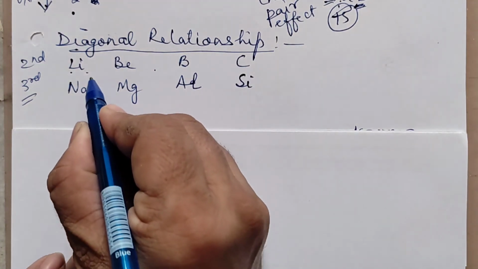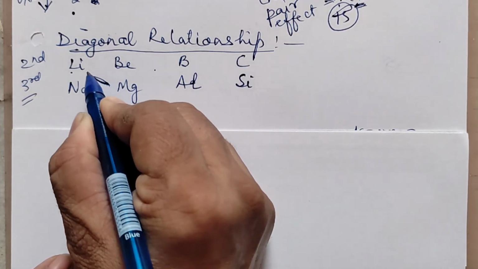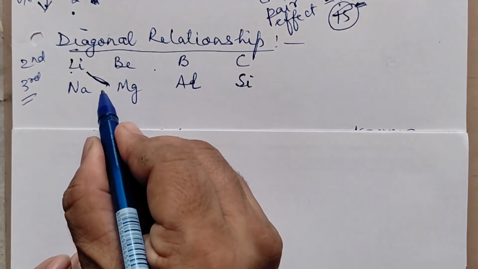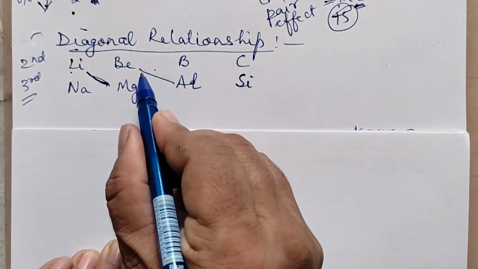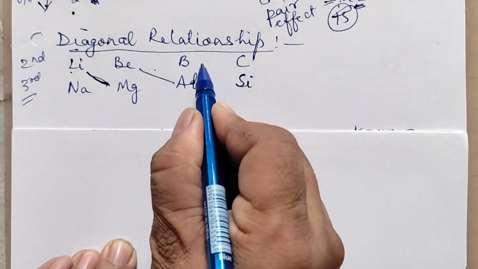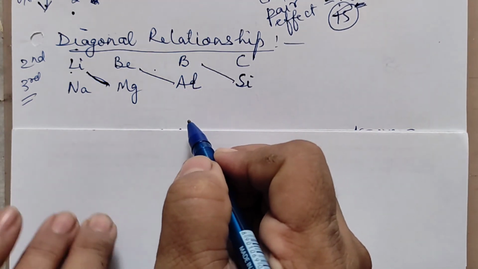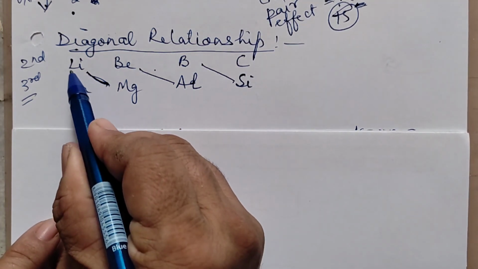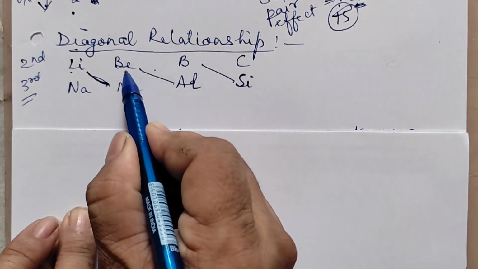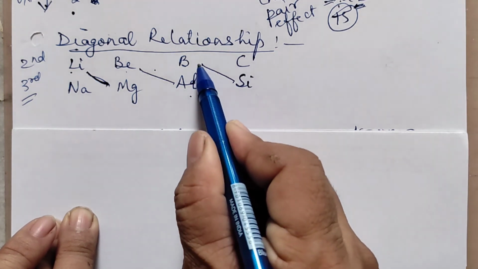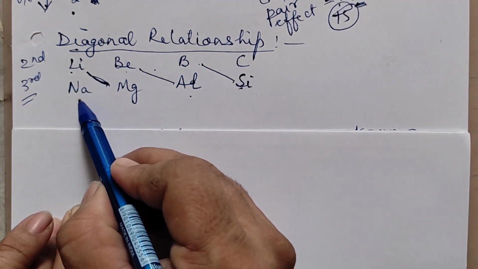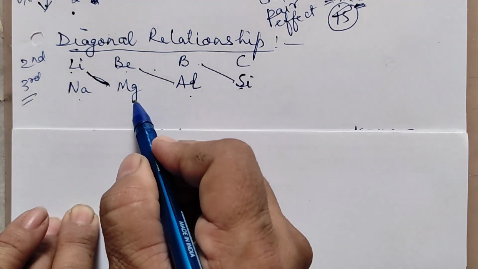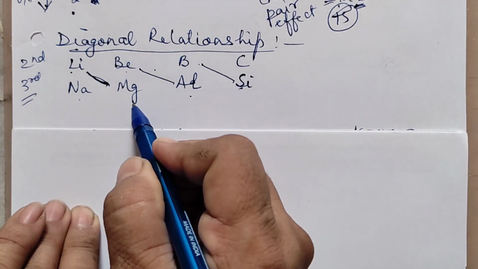For example, lithium exhibits a diagonal relationship with magnesium, beryllium with aluminium, and boron with silicon. I will repeat: lithium with magnesium, beryllium with aluminium, boron with silicon. Lithium, though a member of group 1, has properties like the group 2 member magnesium.